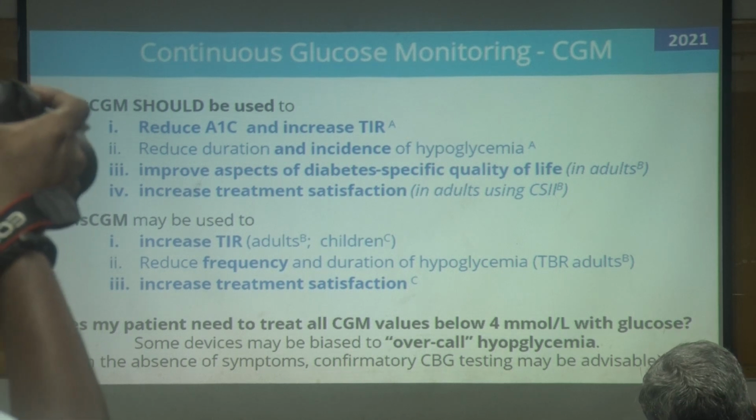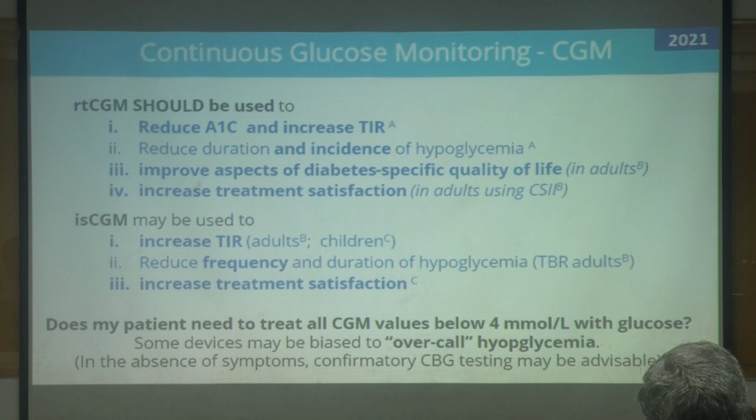While talking about continuous glucose monitoring, we discussed about intermittent scanned continuous glucose monitoring, or real-time continuous glucose monitoring. Not much difference, but the real time obviously scores over the intermittent continuous glucose monitoring, where the real time is used for reducing the HbA1c to maximize the TIR. But the intermittent scanning, even though it increases TIR, the major role here is to reduce a hypo risk. But always, whenever we are looking for continuous glucose monitoring, I should concentrate on the bottom line here.